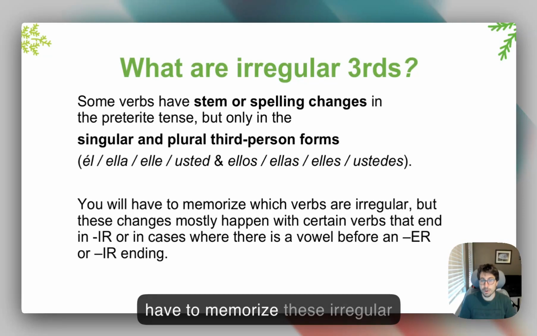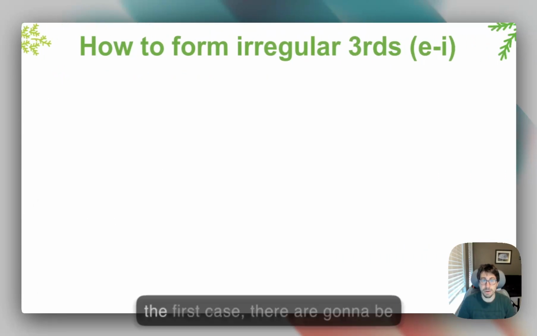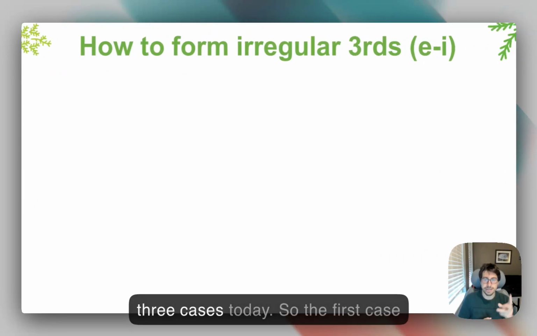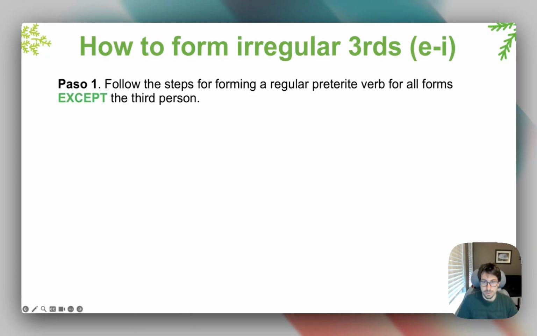Of course, you will have to memorize these irregular verbs, but this change mostly happens between -er and -ir ending verbs. And so we're going to look at the first case. There are going to be three cases today. So the first case is E to I. So let's look at this.